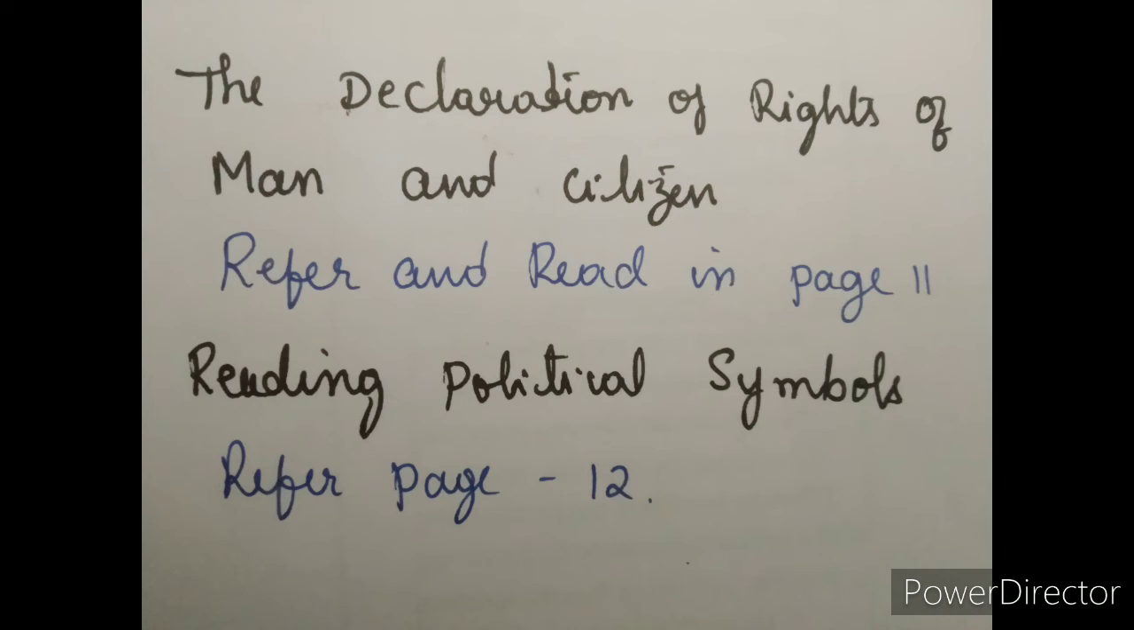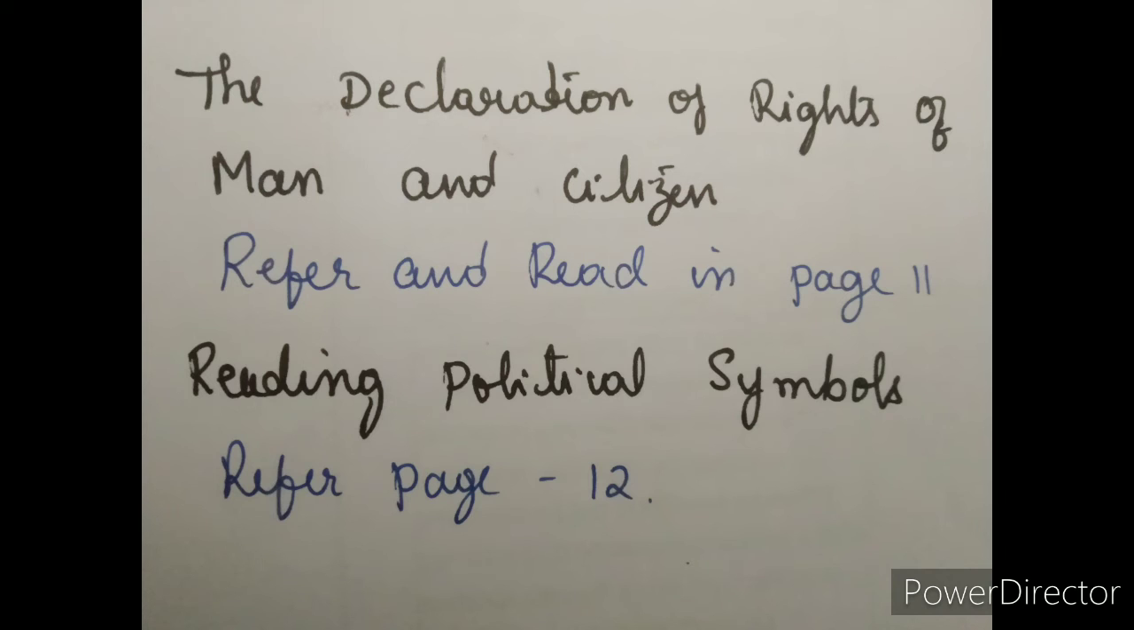On page number 12, they have given some symbols, the political symbols. You have to make one activity for this. Is it clear, everybody? You have to make this as an activity and do it on an A4 sheet. Is it clear to everyone? This is a project for you. You have to do this.